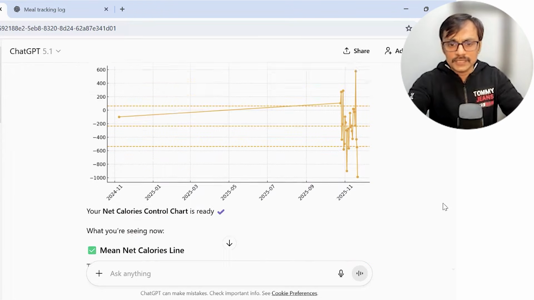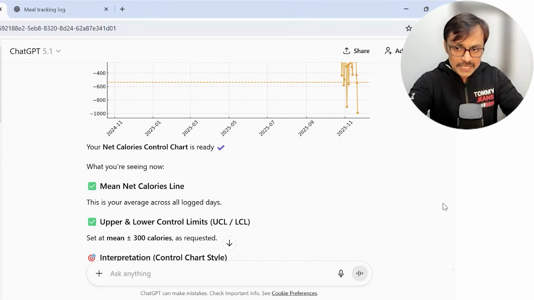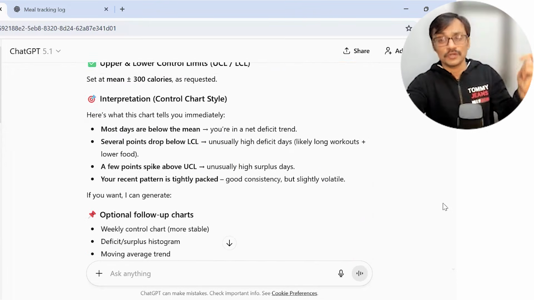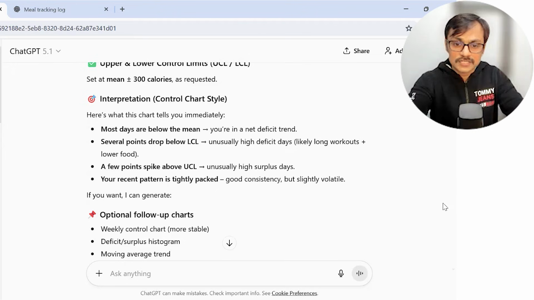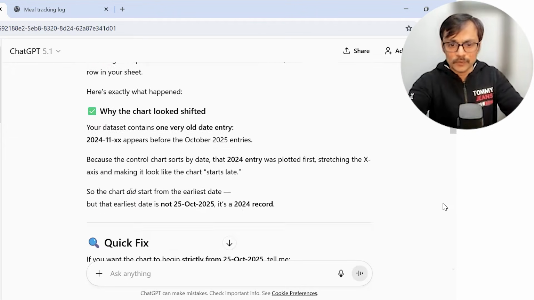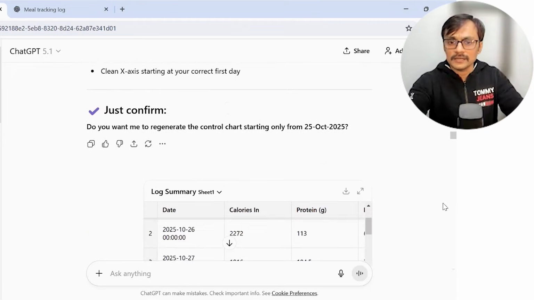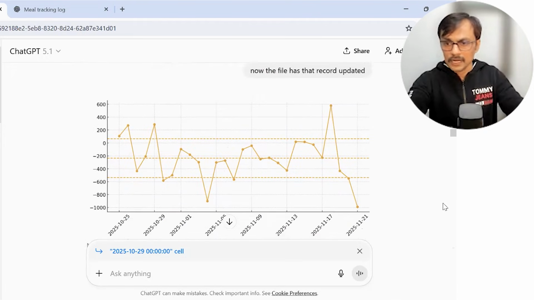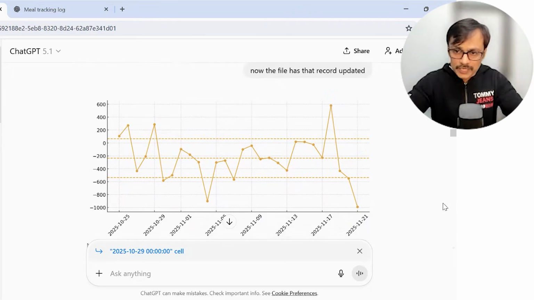So it plotted something. Then I realized that there was one date which had an error, because it was 2024. That's why the whole graph was coming out weird. So I fixed that, uploaded the data again, and then the graph came out good. Yeah, the graph is looking nice.